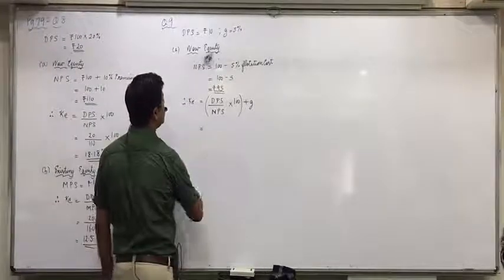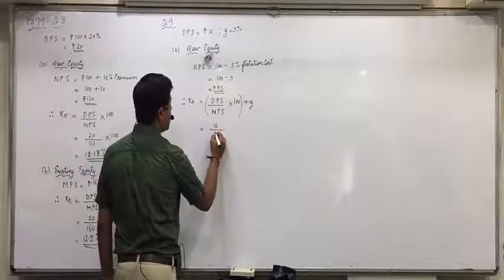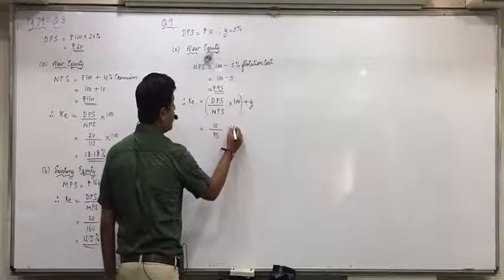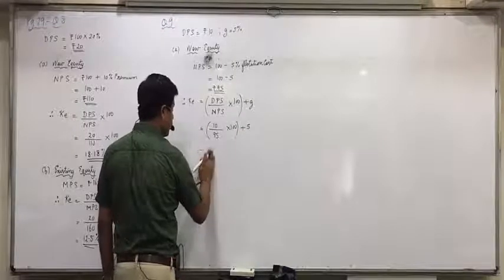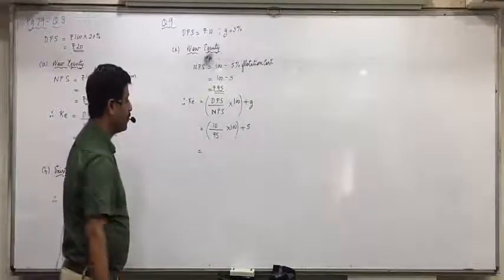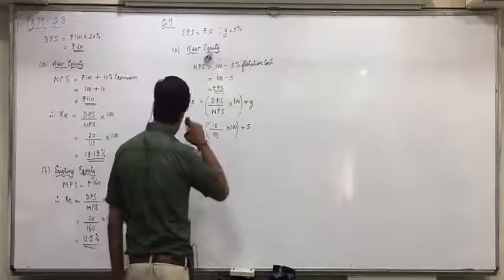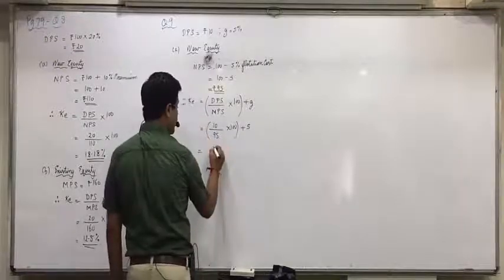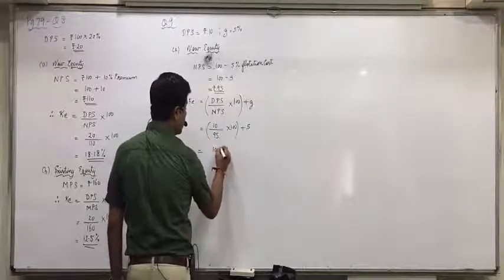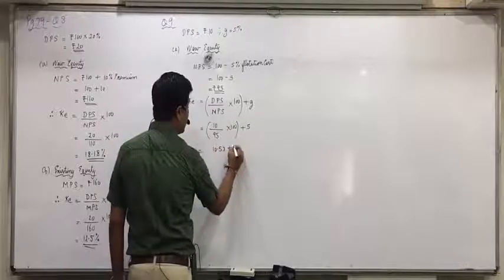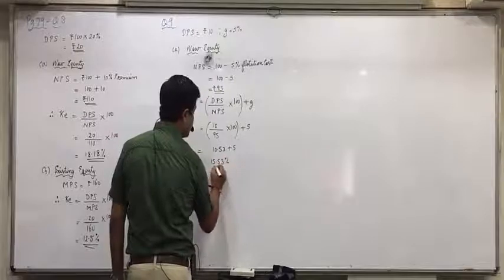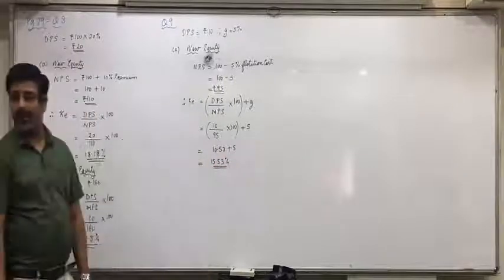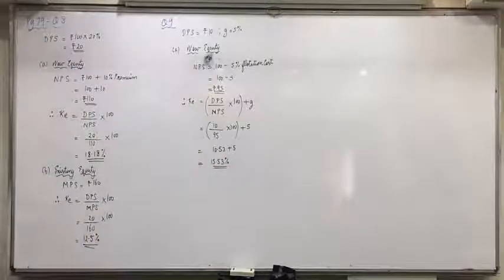DPS is 10 upon NPS is 95 into 100 plus 5. 10 upon 95 into 100 is 10.53 plus 5, 15.53%. Anyone having any doubt in this?